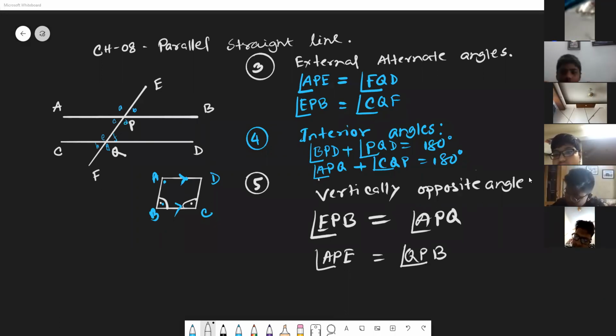Muntasir Ahmed Kaif, unmute yourself and identify here the two supplementary angles.